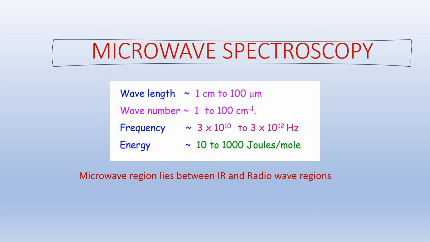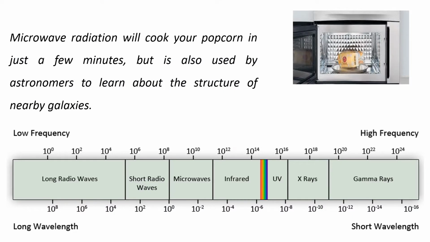Separation between the rotational levels of a molecule is of the order of hundreds of joules per mole, so that is energy 10 to 100 joules per mole. Microwave radiations will cook your popcorn in just a few minutes, but they are also used by astronomers to learn about the structure of nearby galaxies.